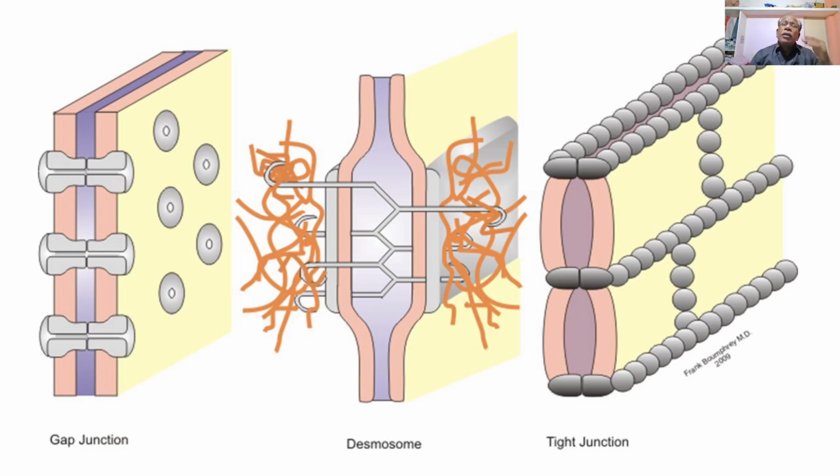There may be one, two, three or more protein particles, and each has a gap or channel inside, and these protein particles connect together to form a gap junction between the outer membranes of the two adjacent cells.